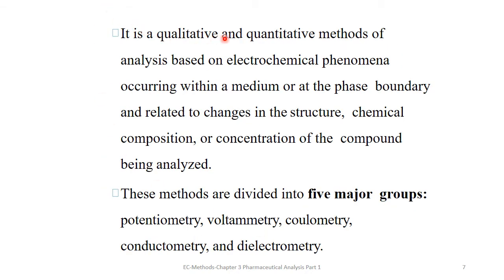It is a qualitative and quantitative method of analysis based on electrochemical phenomena occurring within a medium or at the phase boundary and related to changes in the structure, chemical composition, or concentration of the compound being analyzed. These methods are divided into five major groups named potentiometry, voltammetry, coulometry, conductometry, and dielectrometry.